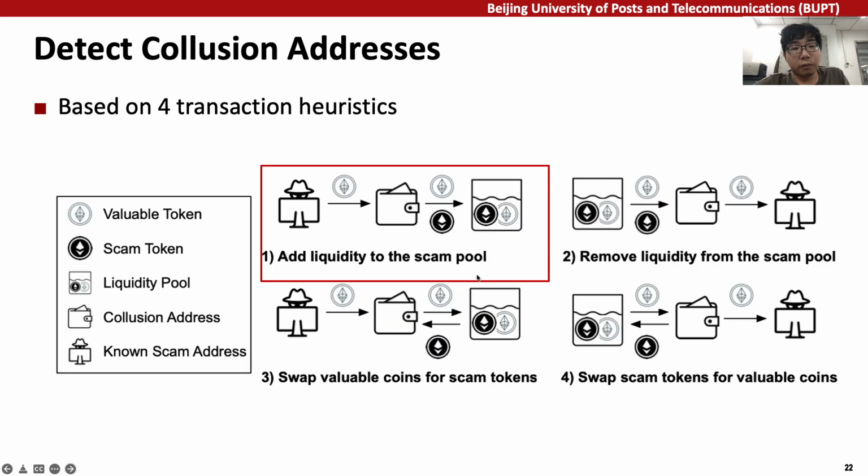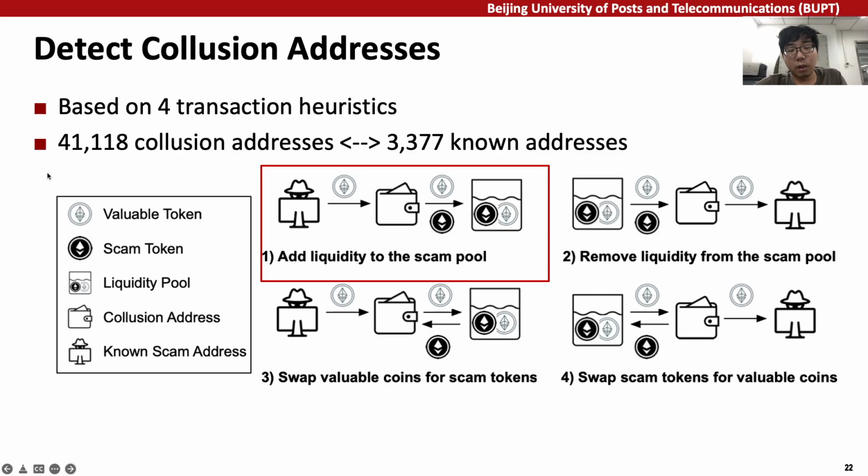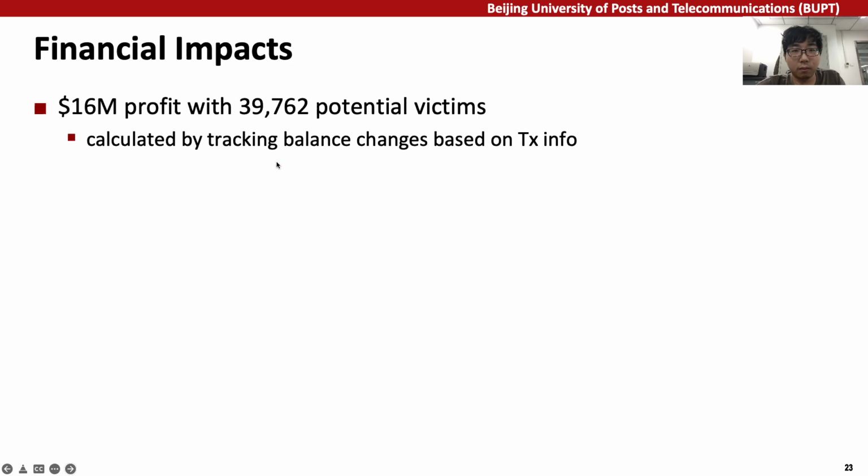This is one of our 4 heuristics we developed to detect collusion addresses. We found over 41,000 collusion addresses, and they are connected with 3,377 known addresses.